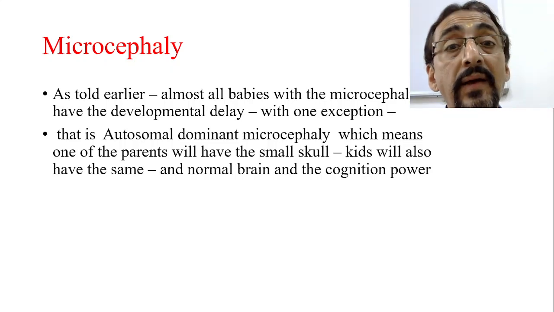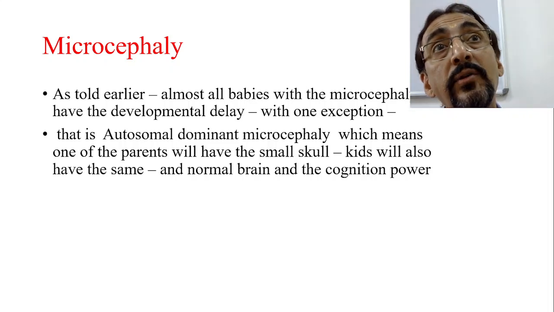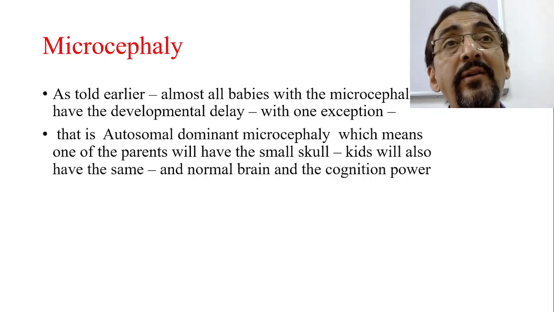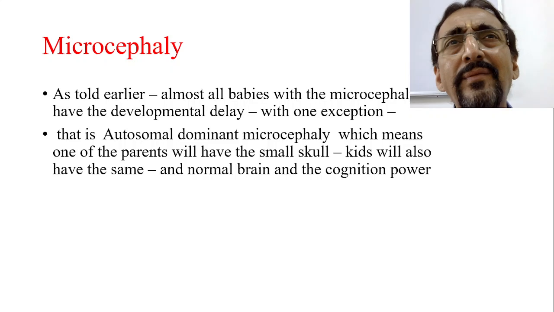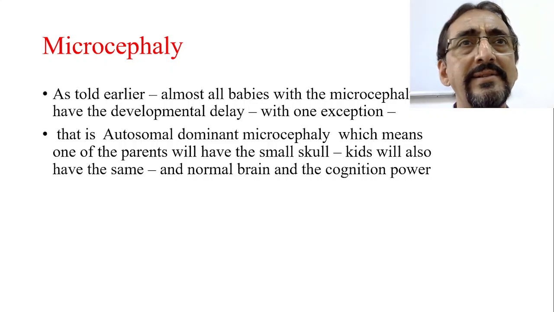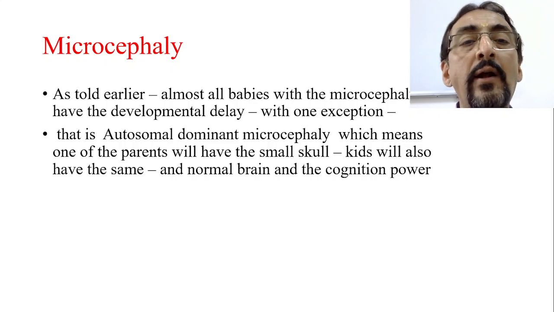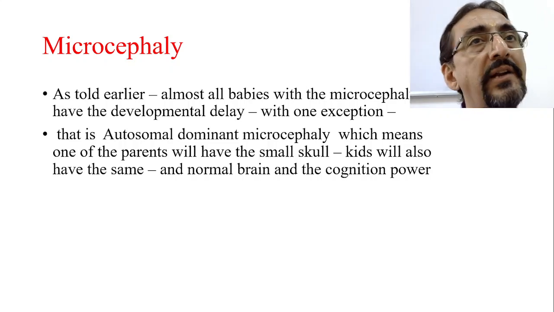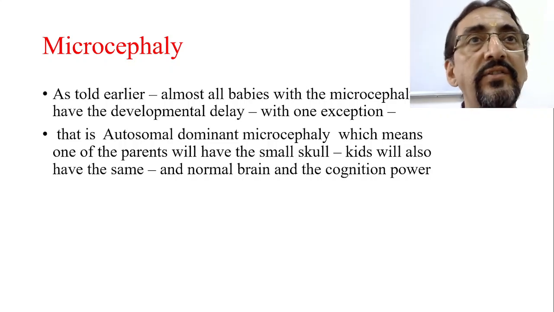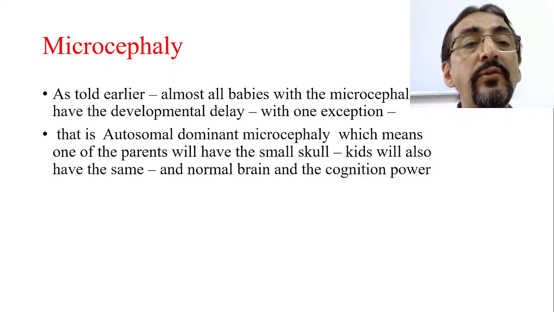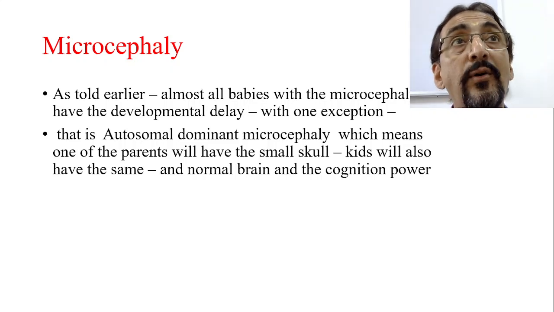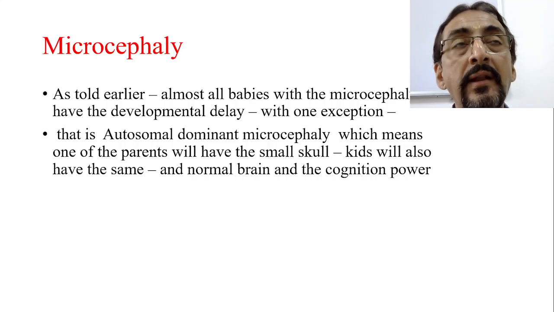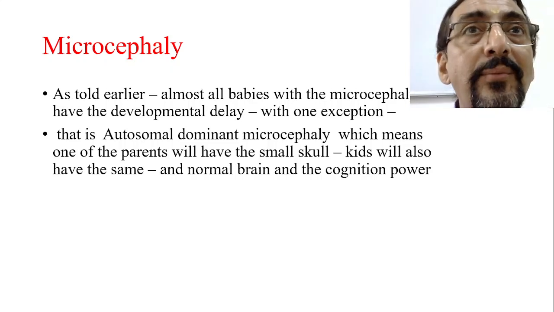genetically, in some families, microcephaly has been running as an autosomal trait. All the family members have a small head size. Now it is a benign condition and autosomal dominant. Autosomal dominant means it will not skip a generation. Male and female both will be affected. So one of the parents will have this small skull, because of which the children also have a small skull, and this is absolutely a normal condition.